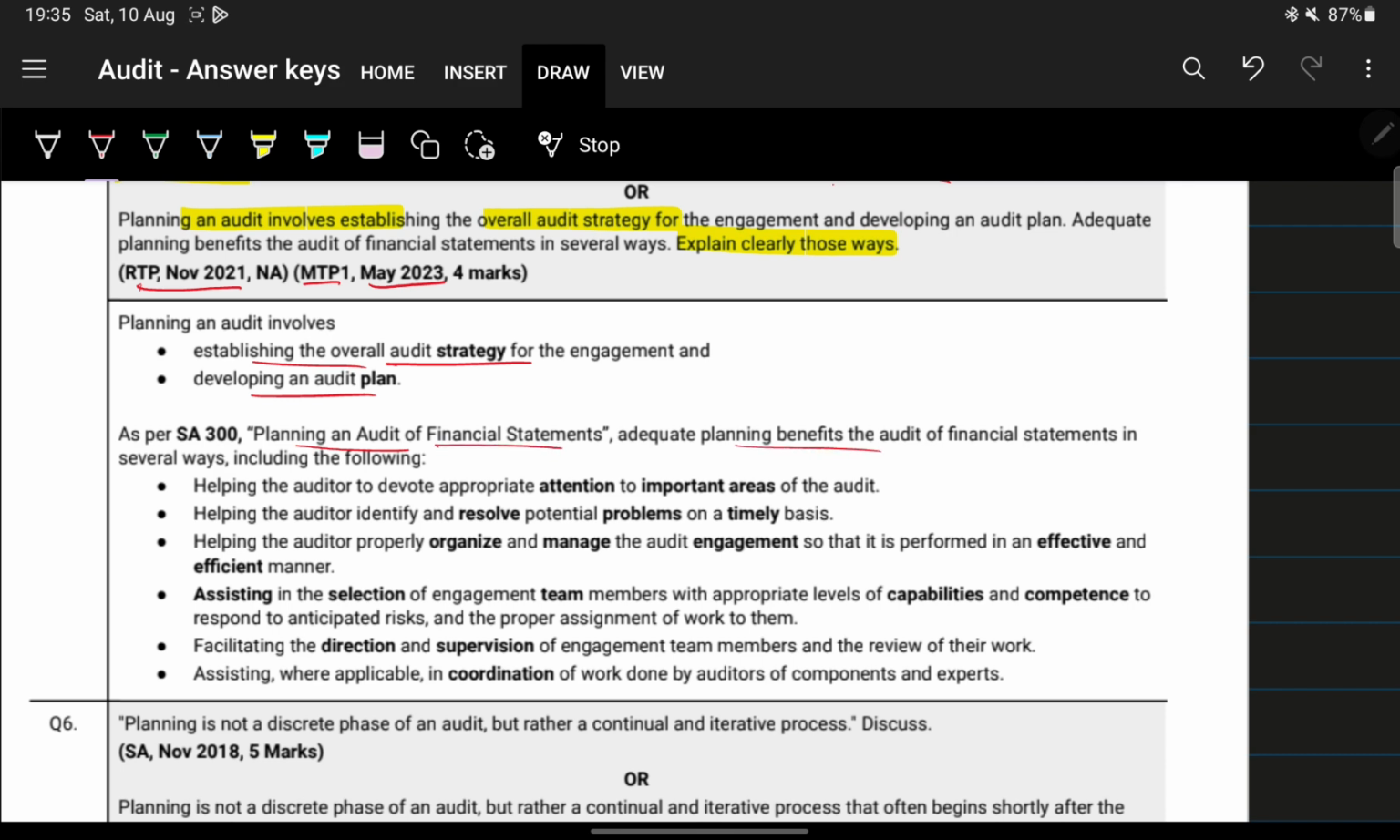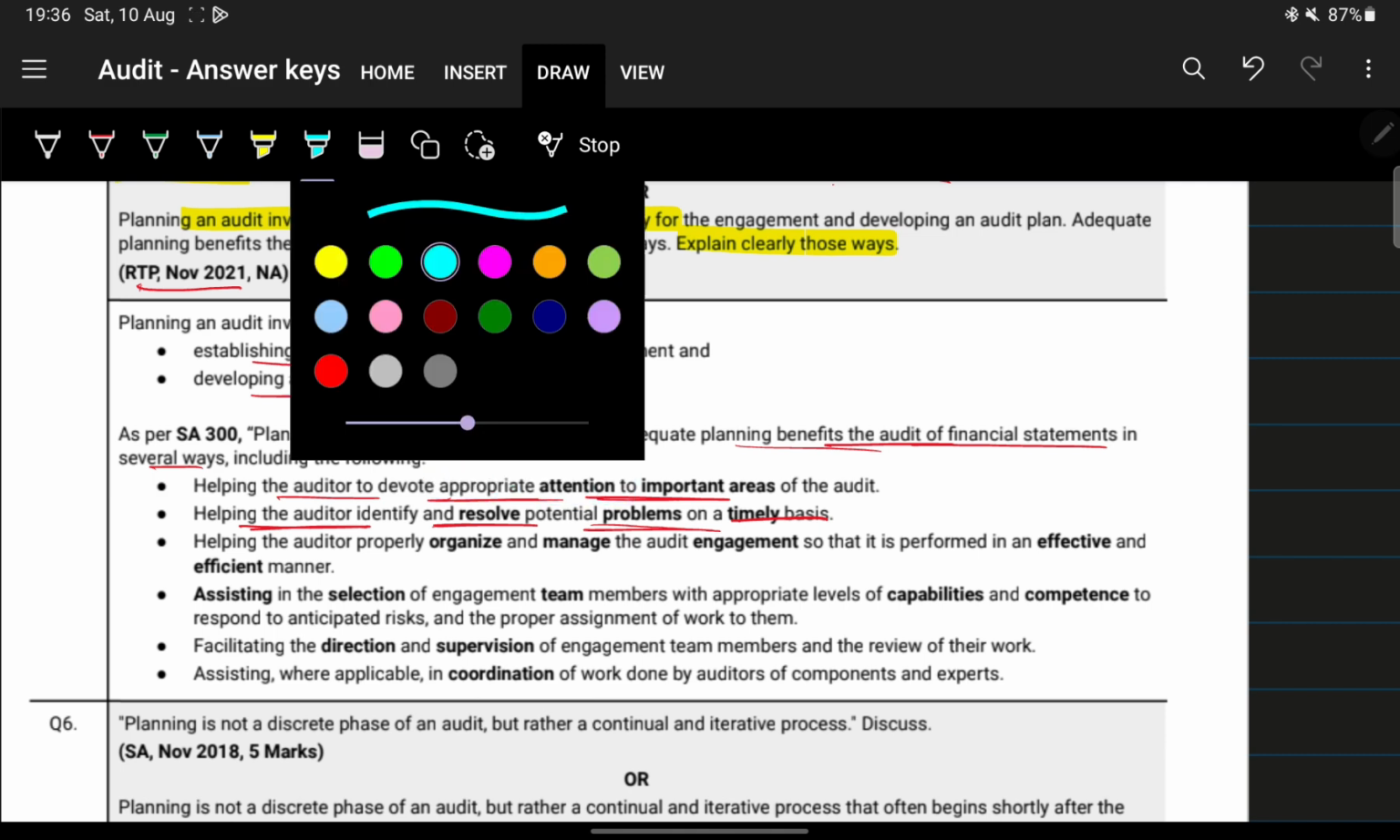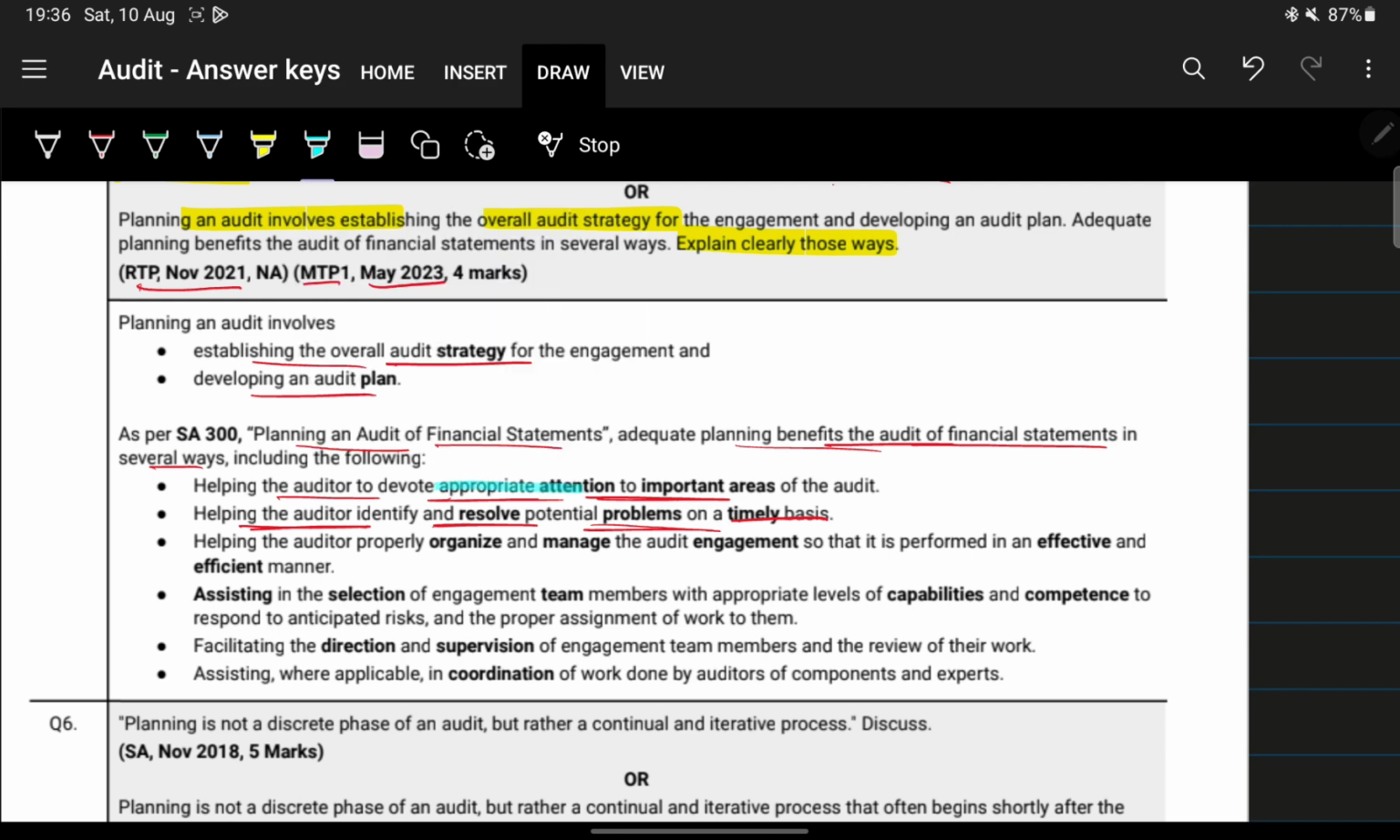Adequate planning benefits the audit of financial statements in several ways. It helps the auditor to devote appropriate attention to important areas. It helps the auditor in identifying and resolving potential problems on a timely basis. This timely basis we'll have to remember extra. So we had already learned these keywords, right? Appropriate attention to important areas and identify and resolve potential problems on a timely basis.